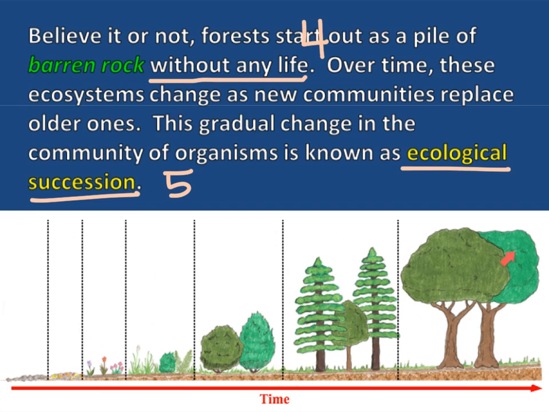So this little diagram below here represents ecological succession. Changes that happen over time. So in the very beginning, it starts off as just barren rock, but over time, notice the number of plants and types of plants begin to grow and begin to appear. But as you see, as you move through ecological succession, the plants get bigger and bigger and bigger. So keep that in mind.